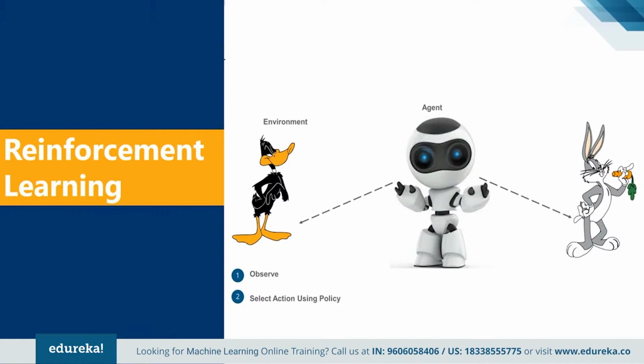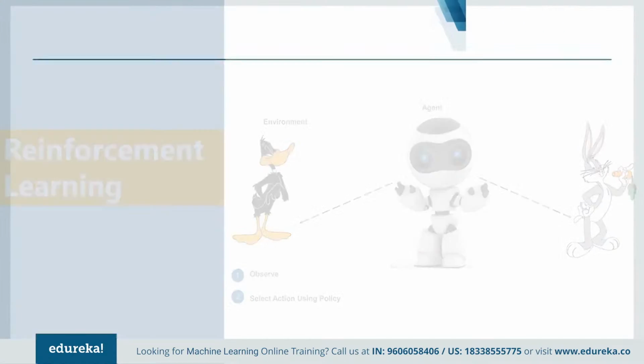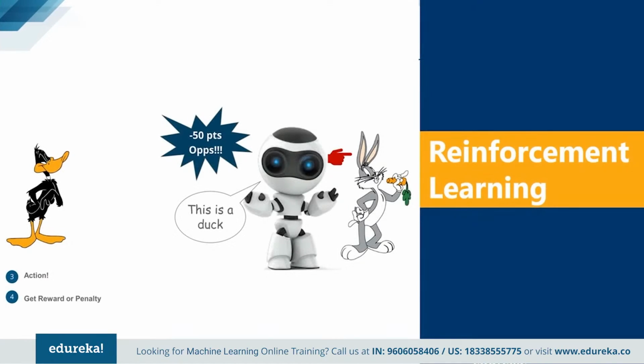So what it does, it observes the environment and performs some action using some policies. Now once the action is performed, the model gets a reward or penalty point for it. As you can see, the machine has chosen the bunny as a duck, so it will get minus 50 points for the wrong answer.